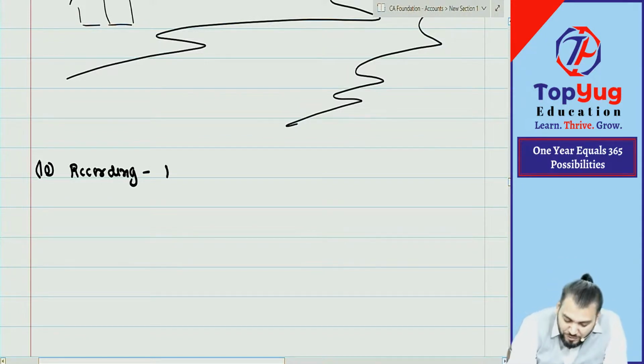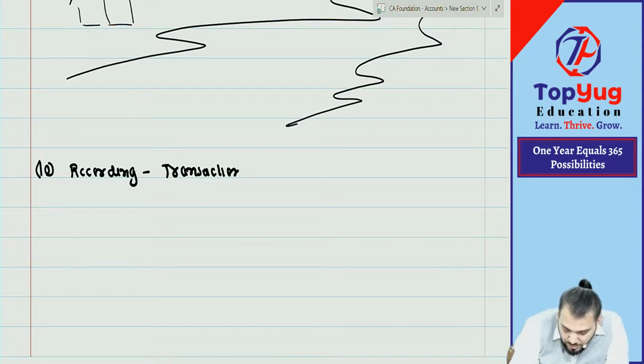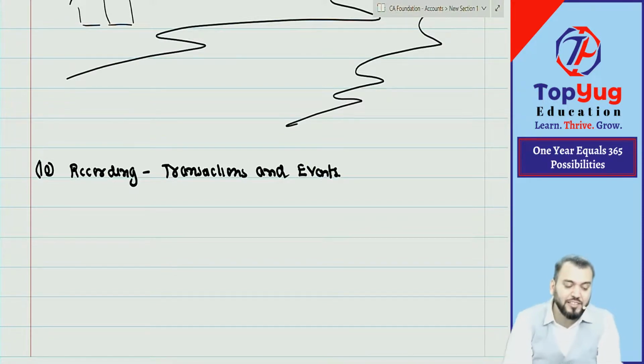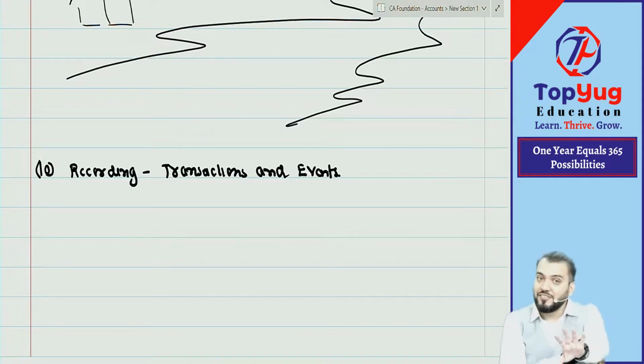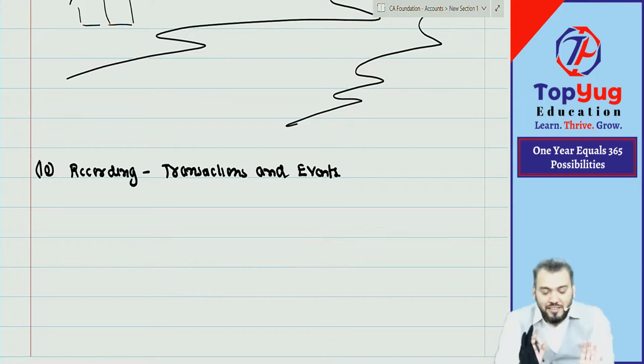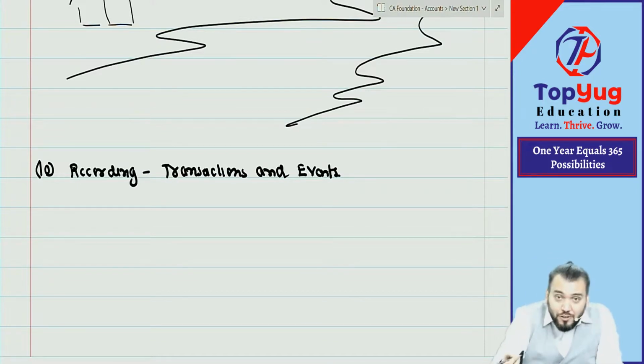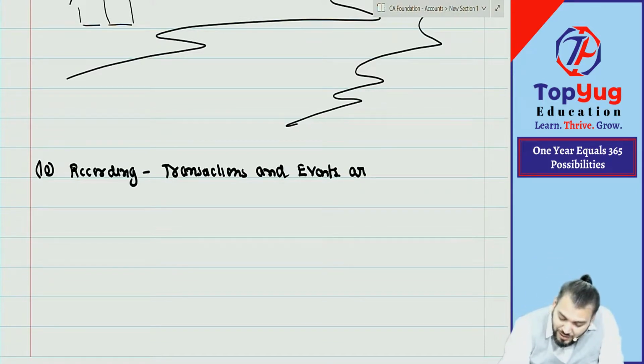One thing we have understood: transactions and events. Once again I am repeating, transaction and events are to be recorded. The next class I will not repeat this.